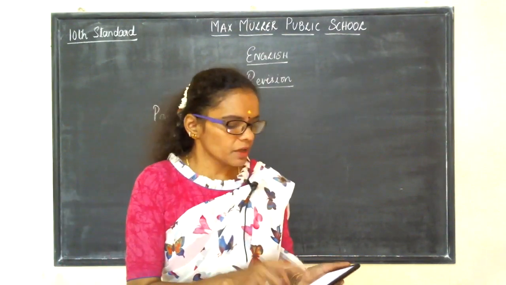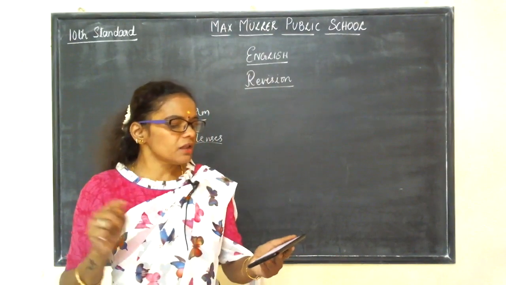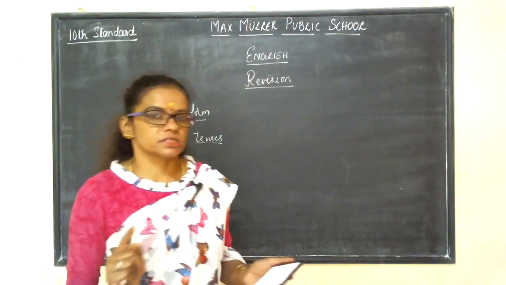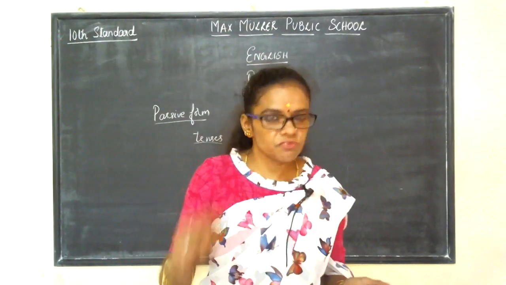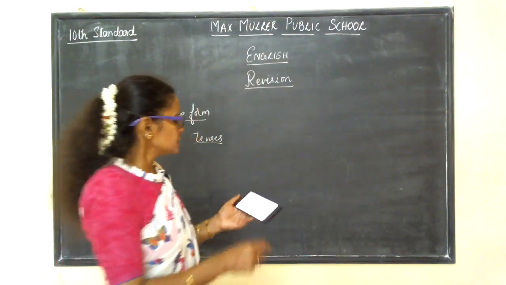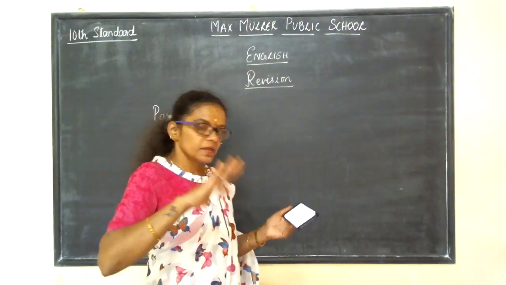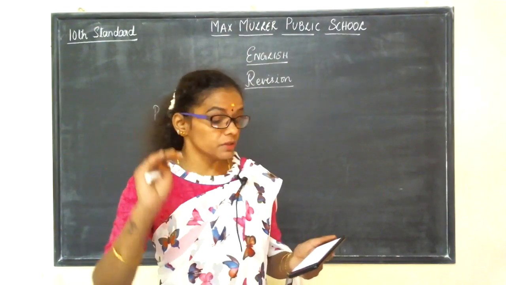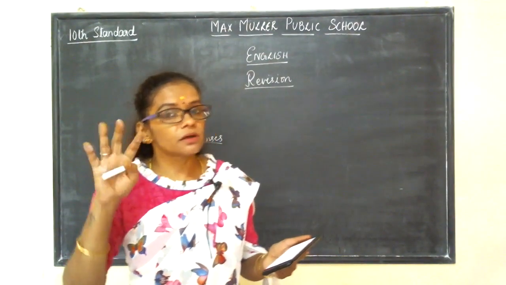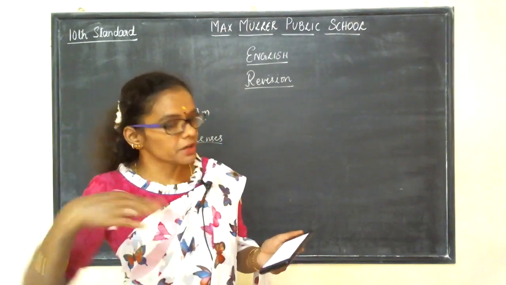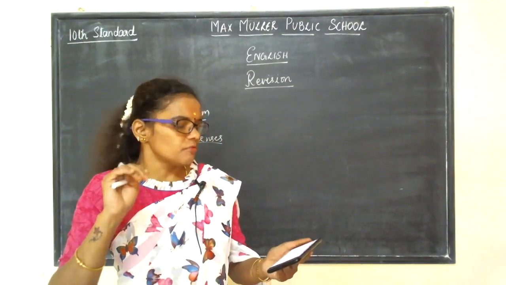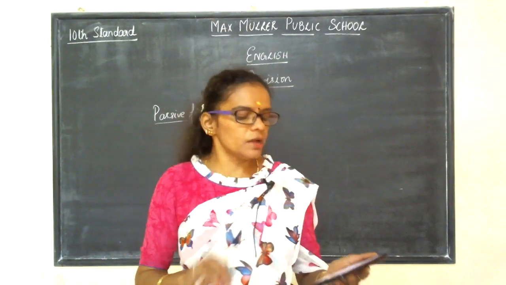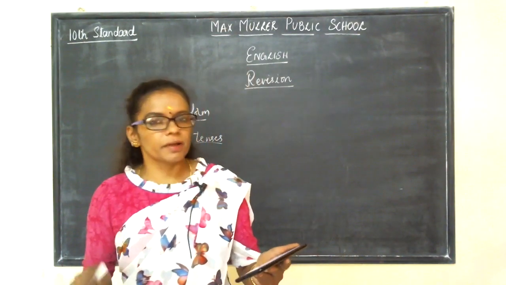So here the question is, the children were plucking flowers. What happens? Flowers will be the object and children will be the subject. But now here you are putting the object first and subject next. So how will you put it? The flowers were being plucked by the children.